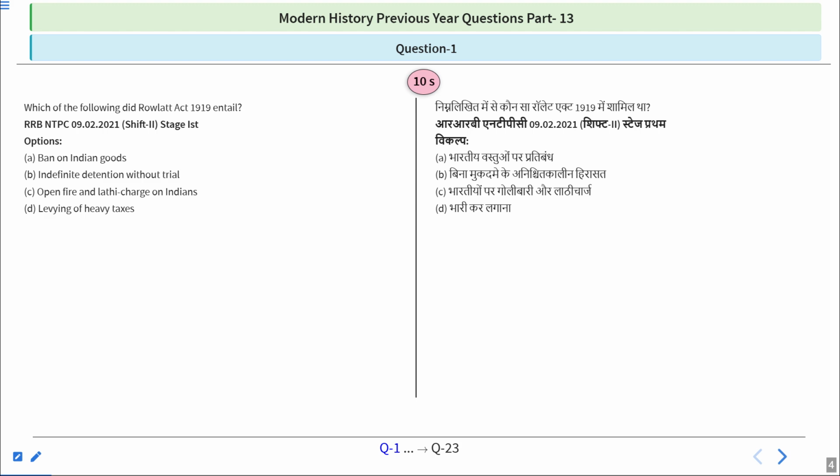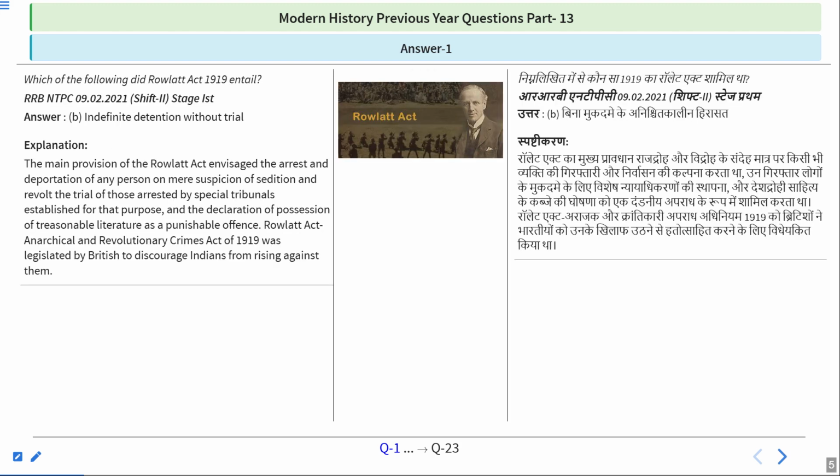And I guess, as always, you have figured out the answer. The answer is indefinite detention without trial. The main provision of the Rowlatt Act advises the arrest and deportation of any person on mere suspicion of sedition and revolt, the trial of those arrested by a special tribunal set up for the purpose, and the declaration of possession of treasonable literature as a punishable offense.